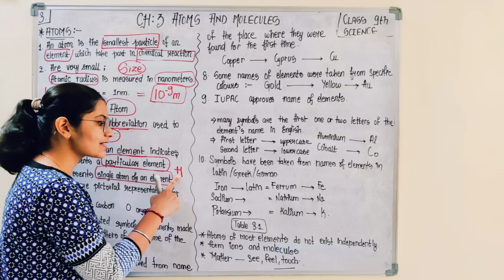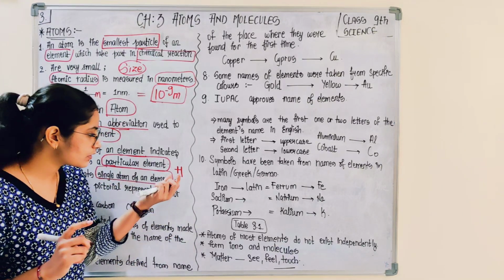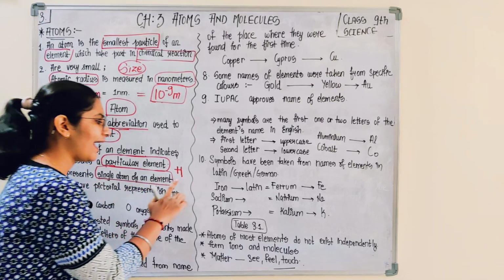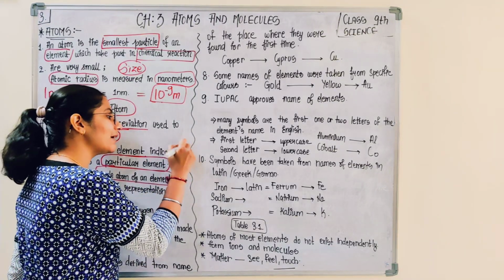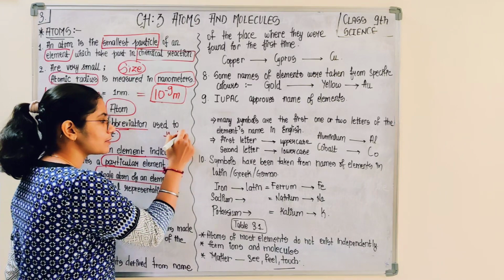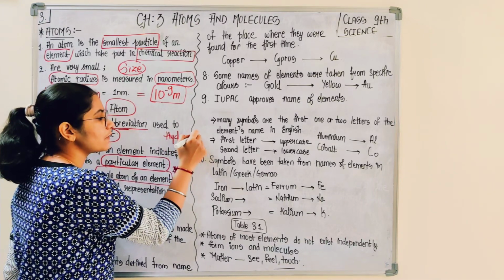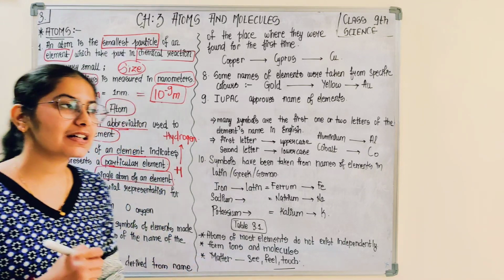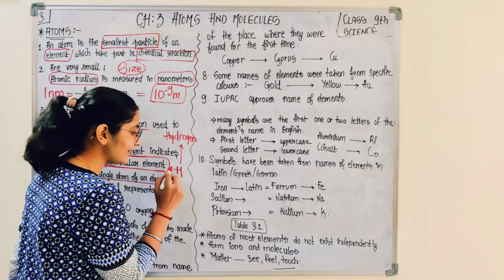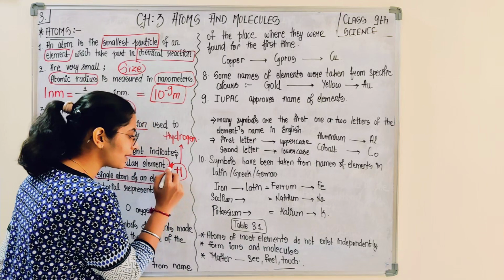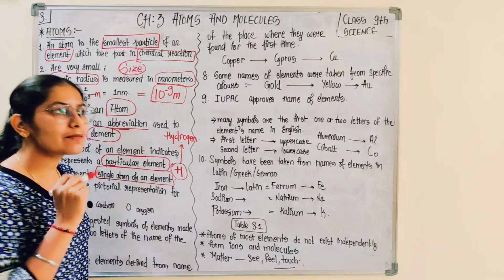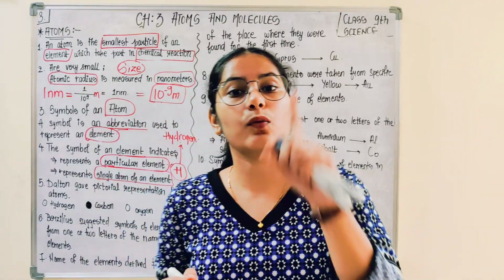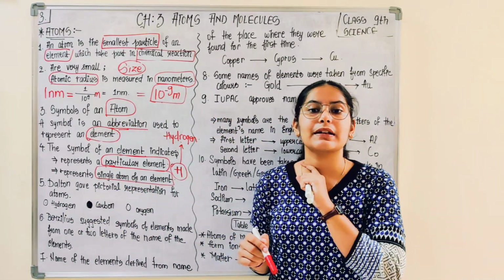This H is representing what? After seeing this symbol H, you come to know that yes, H is the symbol for the element hydrogen. So by observing this symbol, first of all you get to know which element it is. After that you are also able to identify that this H is representing one atom of that element. So the symbol always represents one atom of that particular element.